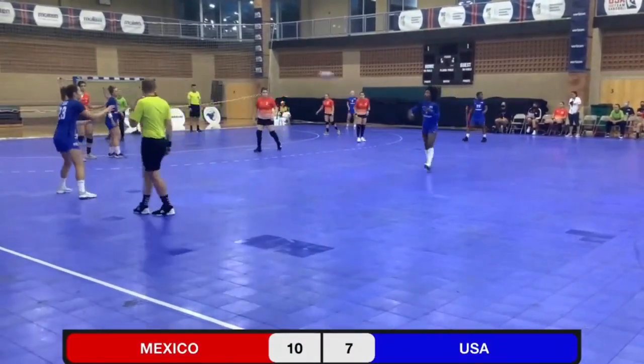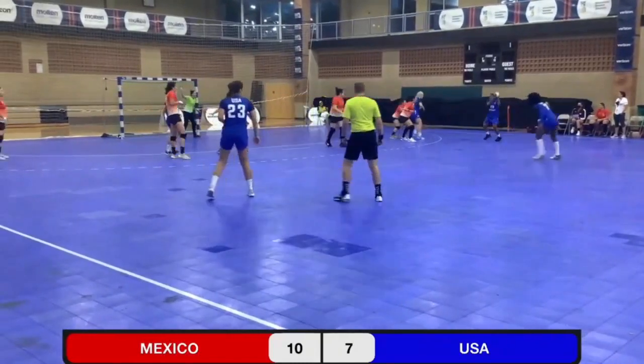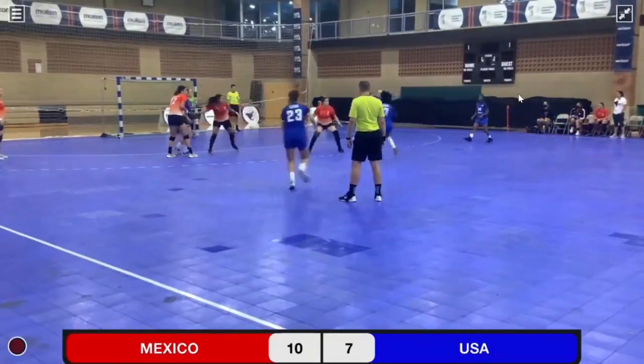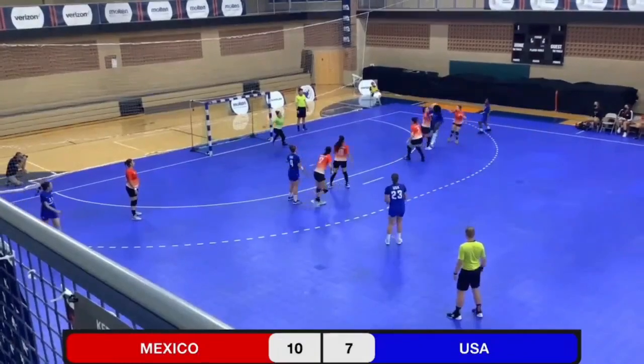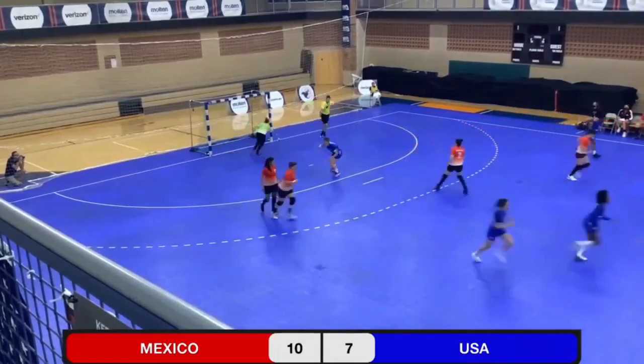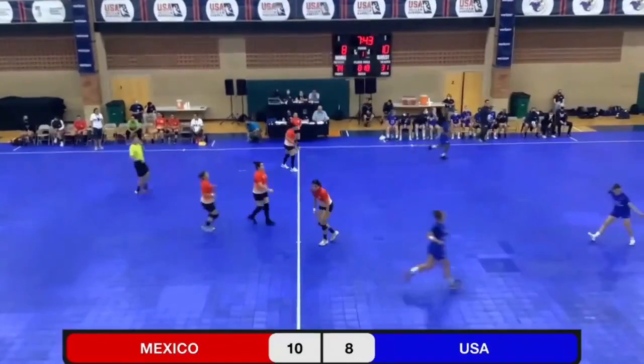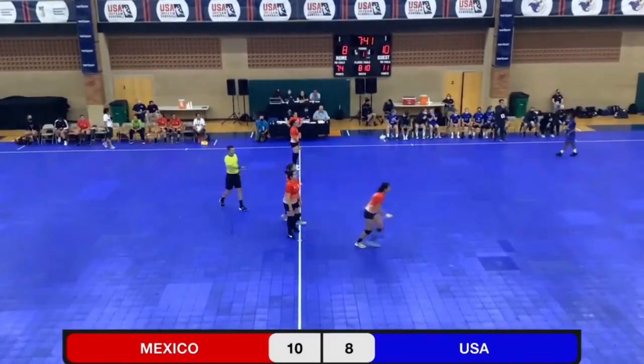So Tasia Stewart, a recent West Point graduate, getting some extended action here in this match. Sarah Gascon with the rebound and score. Cuts the lead to 8-10.